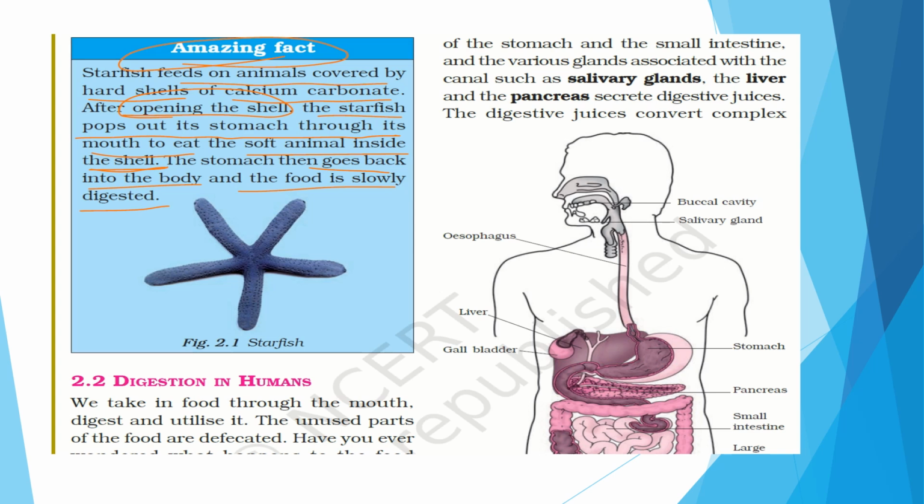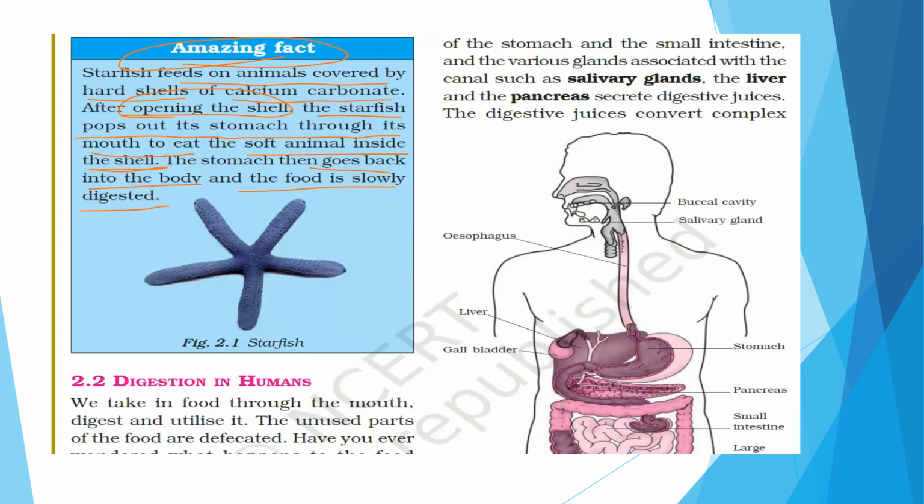So what it is doing, it is opening the shell, the starfish is popping out its stomach. So the stomach is coming out from the body of the starfish and through its mouth to eat, and the soft animal inside the shell is being engulfed in the stomach, and the stomach again goes back to the body of the starfish. Okay, so it's slowly digested there. So I'll show you another diagram where it is showing the details of this feeding of starfish.